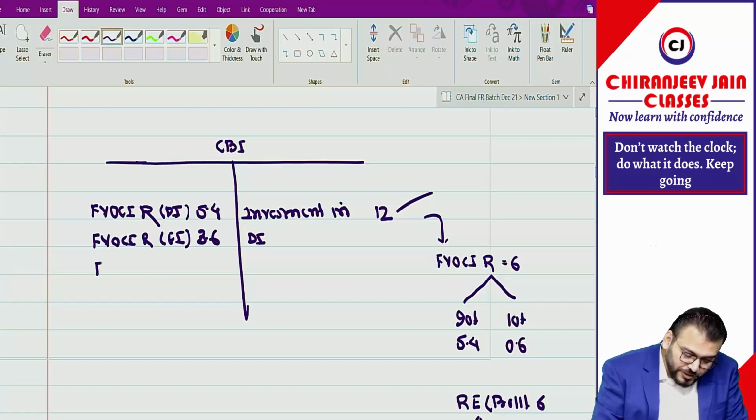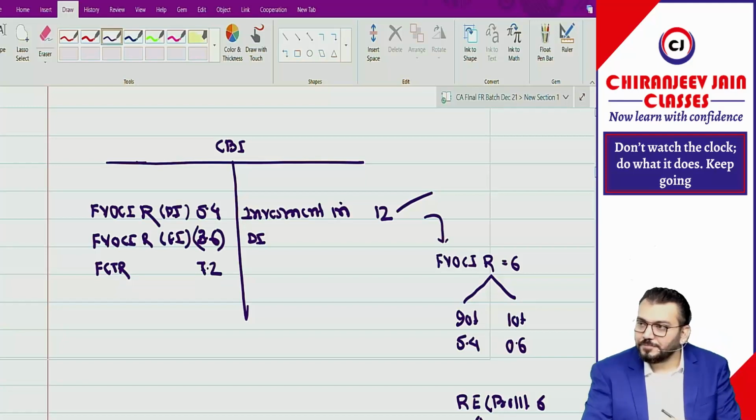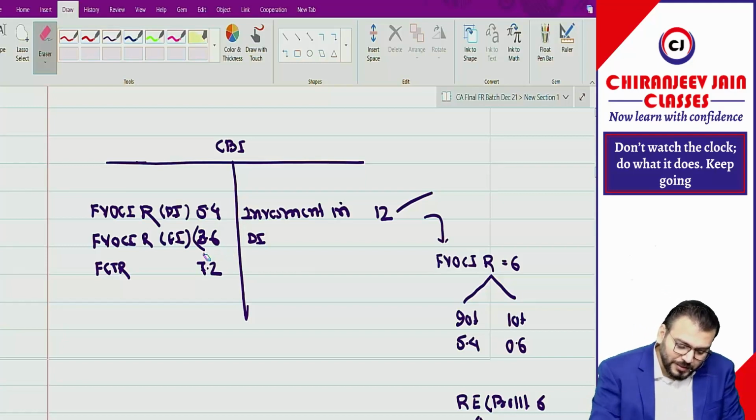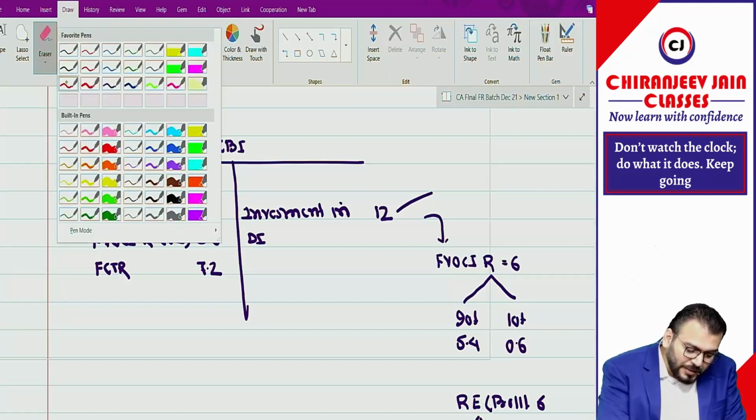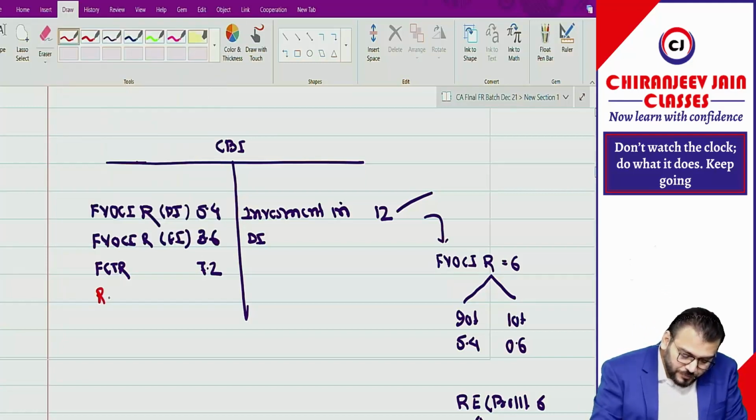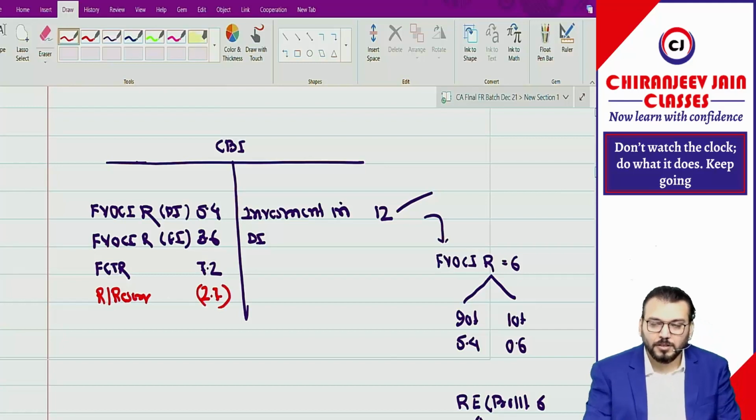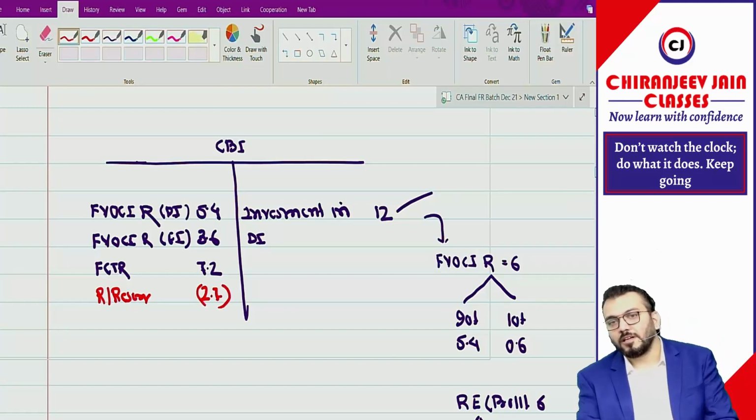How much FCTR? Remeasurement was negative, and there is one remeasurement reserve. How much? 2.7, and this is negative. Got it.